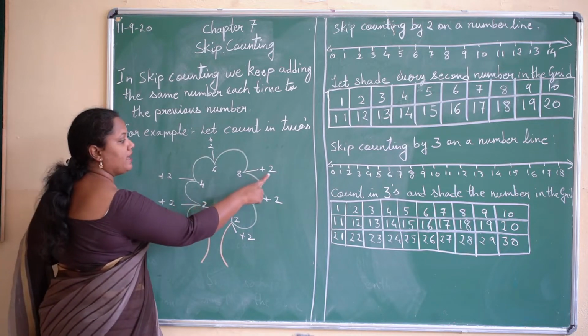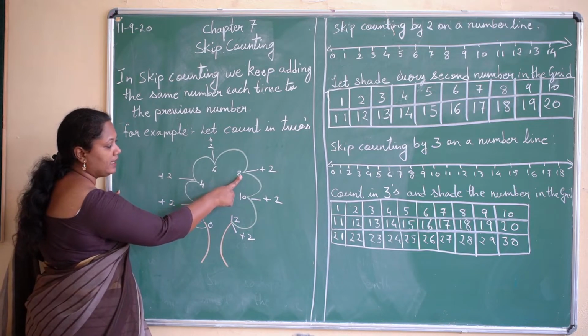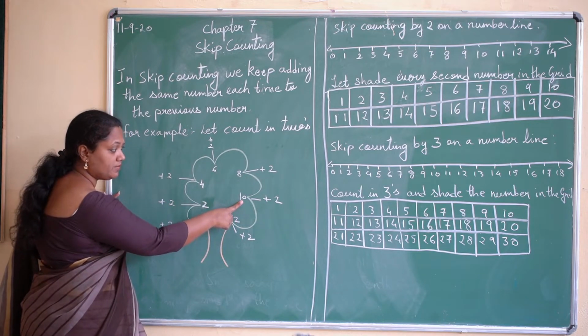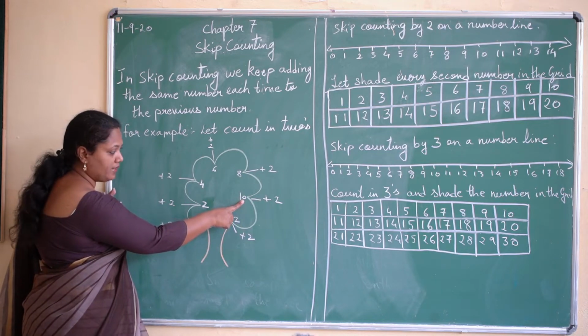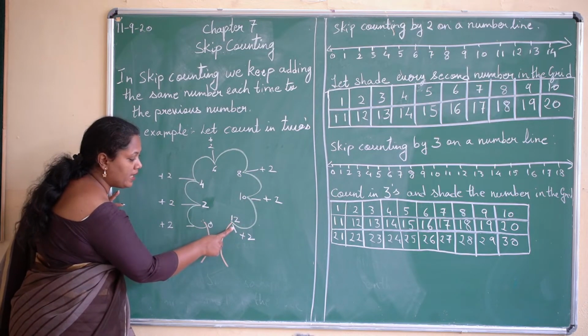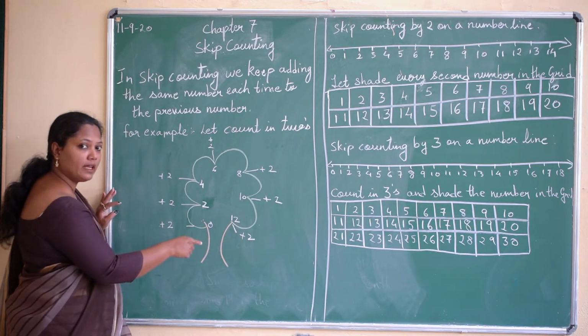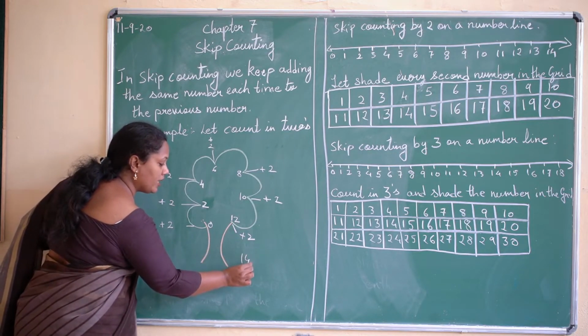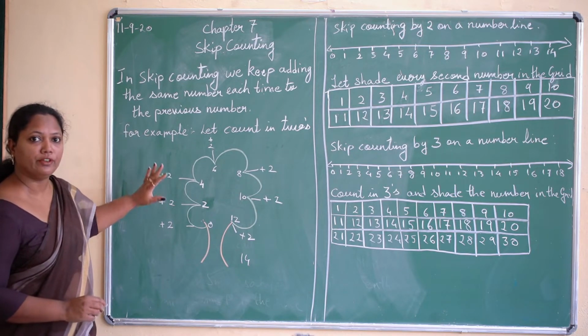Again, if I add 2 to 8, what do I get? 10. Then if I add 2 to 10, what do I get? 12. Further, 12 plus 2 gives 14. So this is the skip counting I have shown you on the tree.